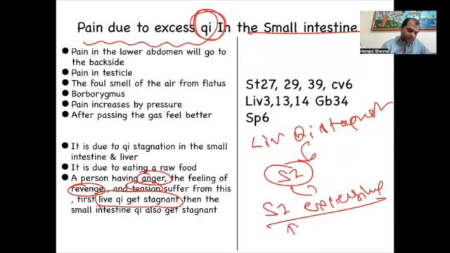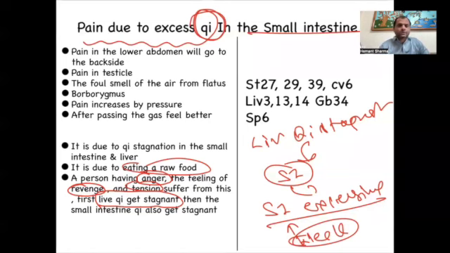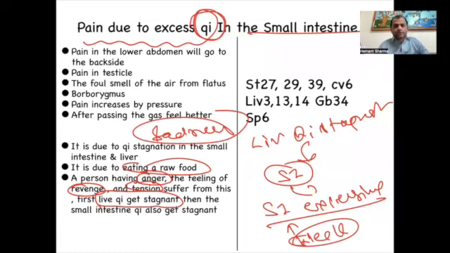Because the small intestine is weak. Why is the small intestine weak? Because the person might be eating raw food, or doing some activity like sadness. Sadness makes the small intestine weak, as do eating raw food, cold drinks, or doing something which is not good for the small intestine. If the small intestine is weak, only then will the liver chi attack.